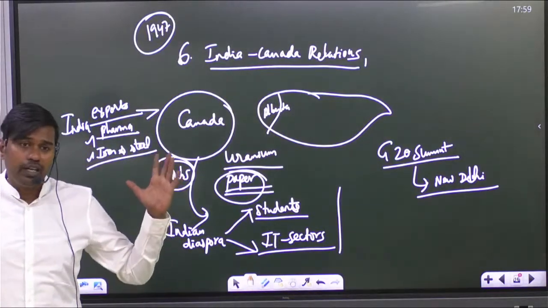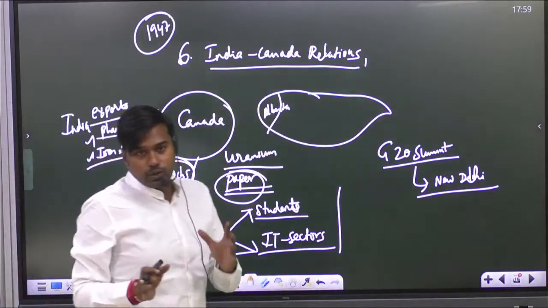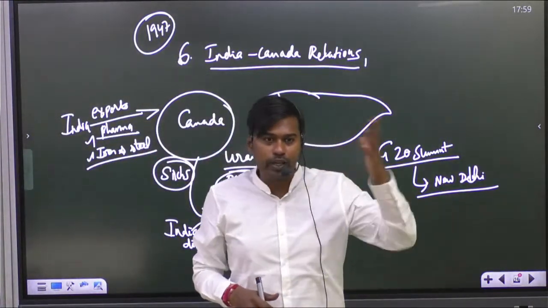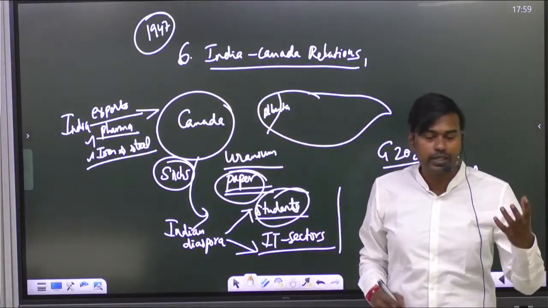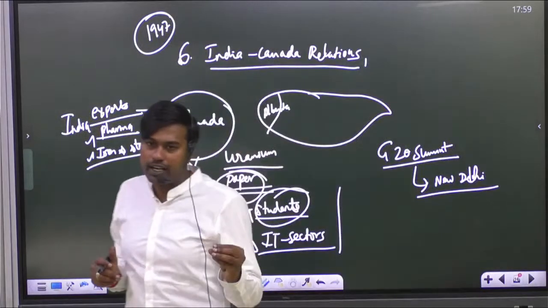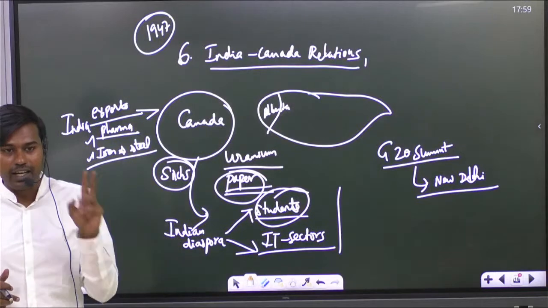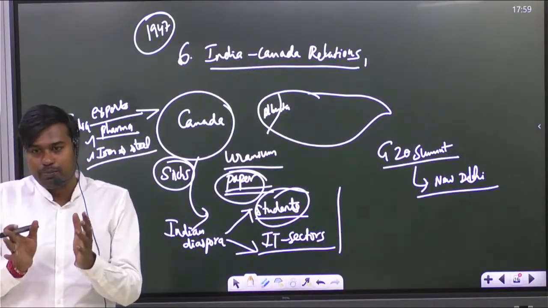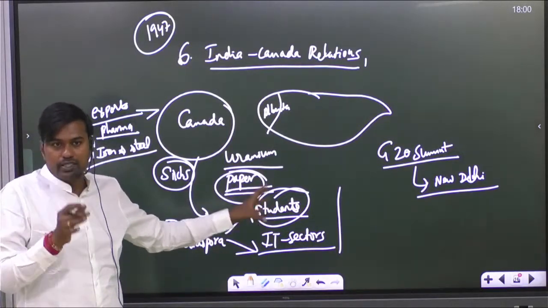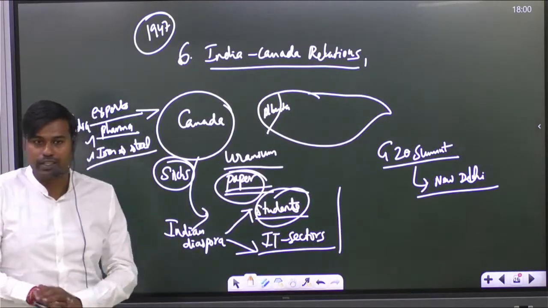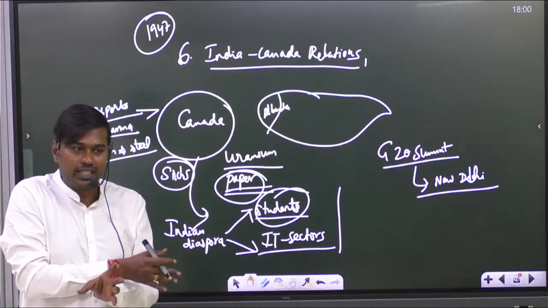We have a very long way to go. And even today, the Canadian economy is actually dependent on Indian students who go and study there. An average Indian student spends at least 30 to 40 lakhs just to study a 2-year PG course in Canada. Whatever extra money is paid by him is one of the major sources of revenue for the Canadian government. And now they also cannot say no to Indian students who come in large numbers every year.